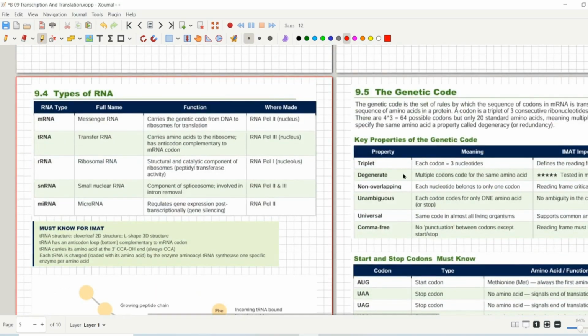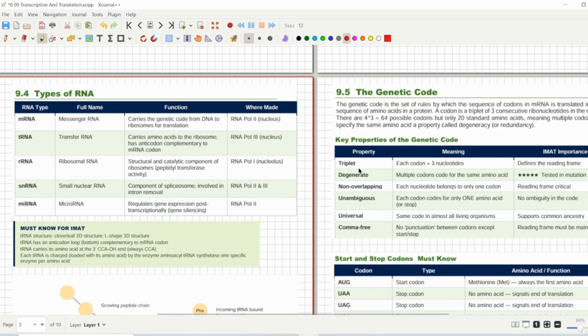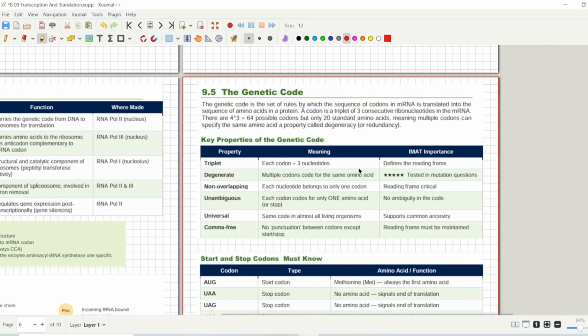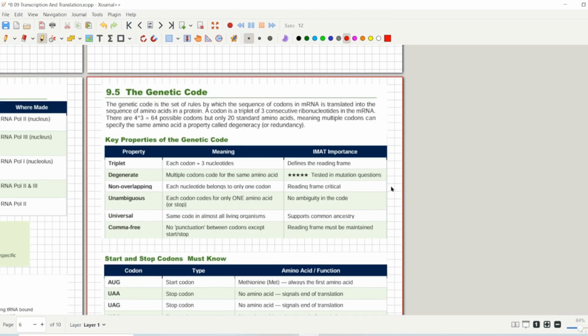The next thing is the genetic code. Let's discuss genetics. This is an important point you have to keep in mind. So first is the genetic code. You have already discussed in this chapter that a gene is a specific segment of the DNA that encodes the synthesis of a particular polypeptide protein. Therefore, the order of amino acids in a polypeptide is according to the sequence of nucleotides in our DNA. So this is the relationship between amino acid sequence and nucleotide sequence. This is called the genetic code.